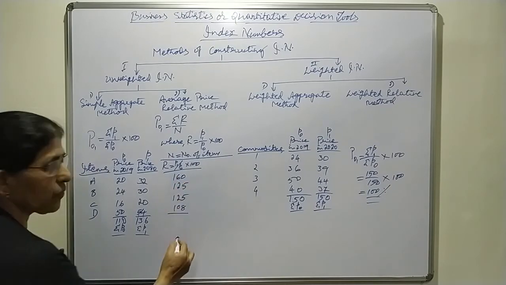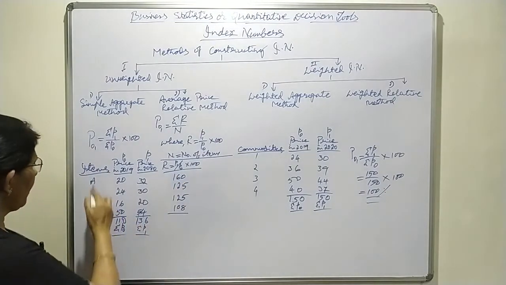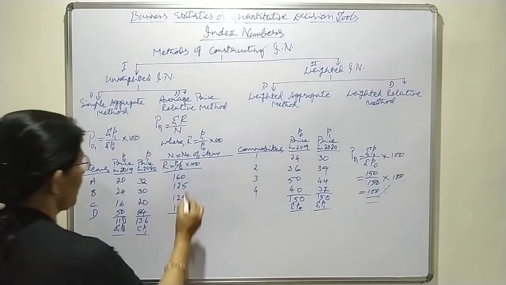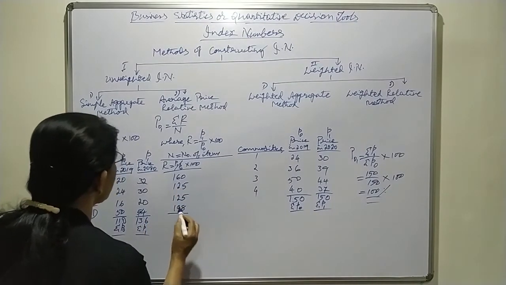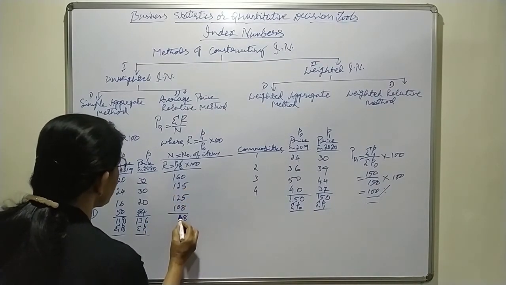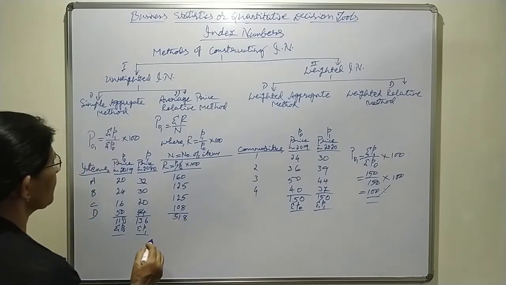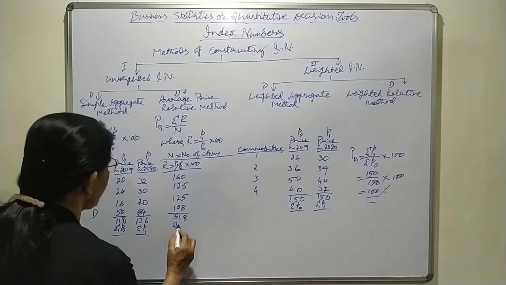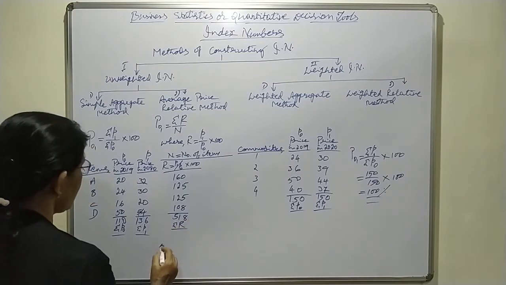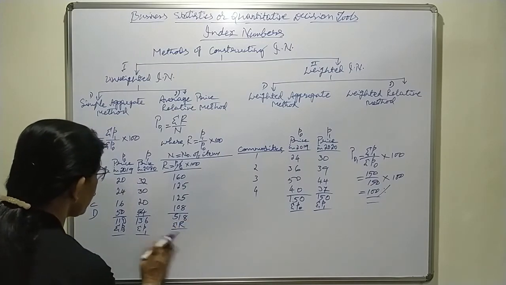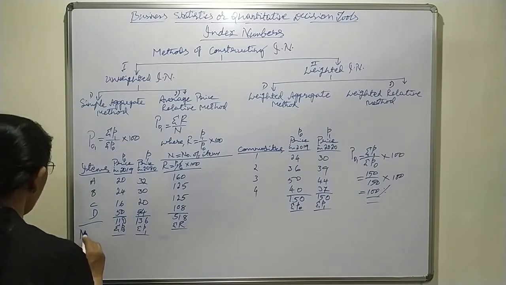Sigma r means the total of these price relatives of the given commodities. Total is 518. That is sigma r. Then n equals the number of commodities.